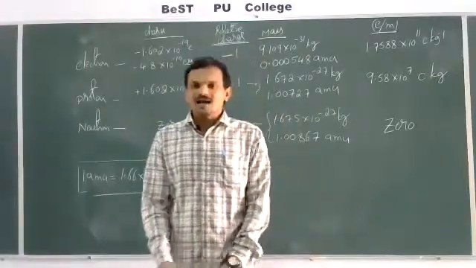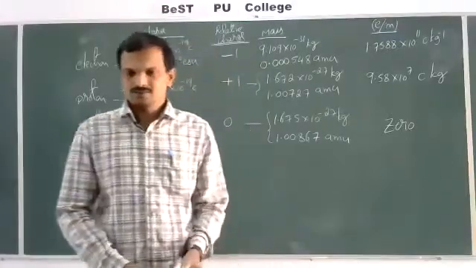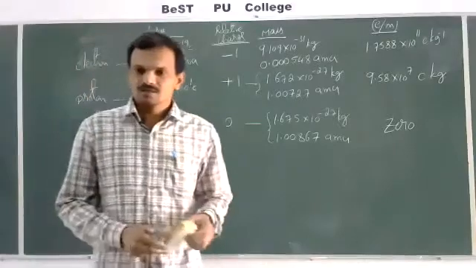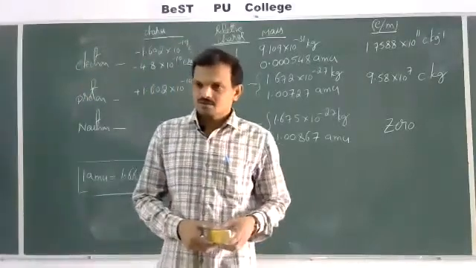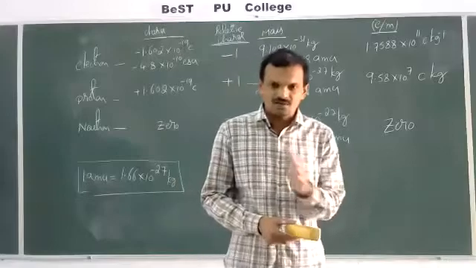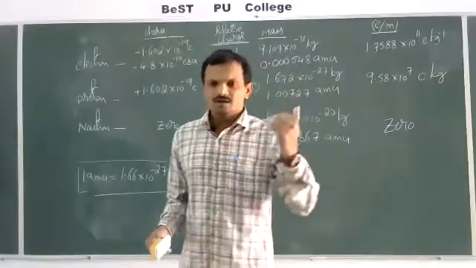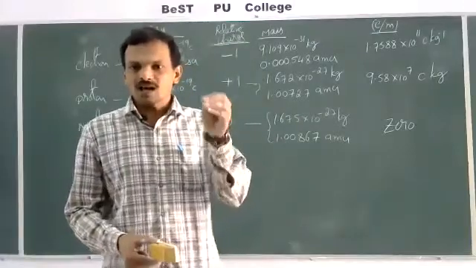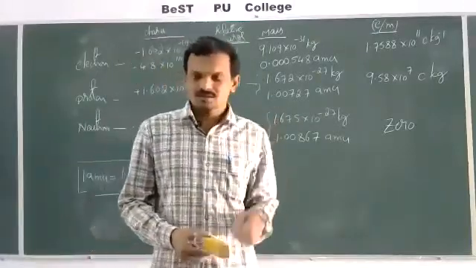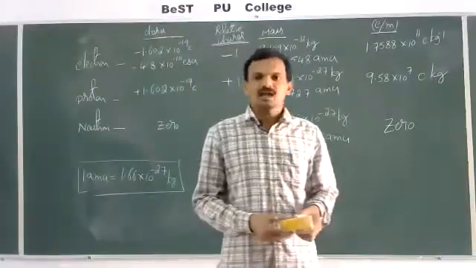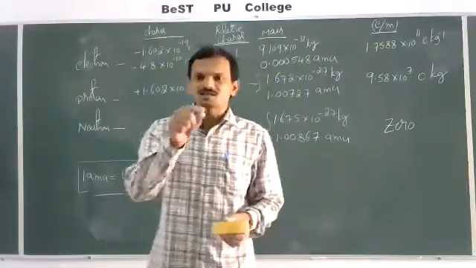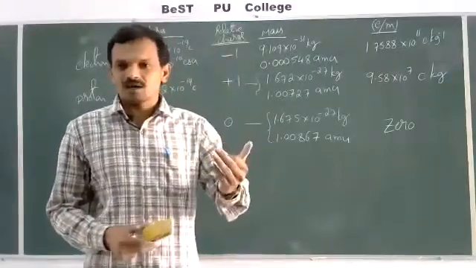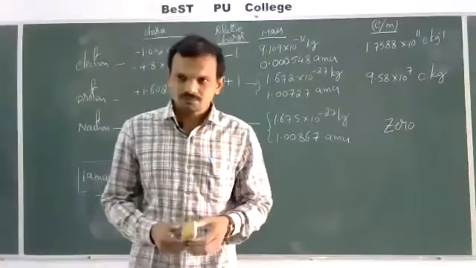Now, what about the arrangement of these particles? Where electrons are present, where protons are present, where neutrons are present. After discovery of these fundamental particles, again some question arises in front of the scientists: how are these particles arranged in an atom? That means what is the internal structure of atom? So to explain that internal structure of atom, different theories were proposed.